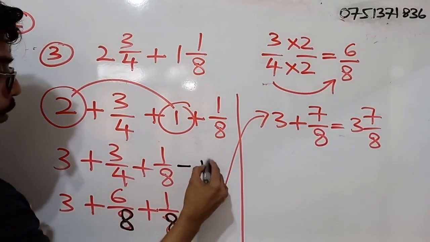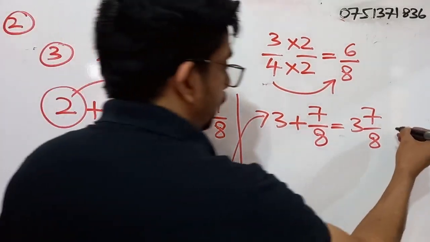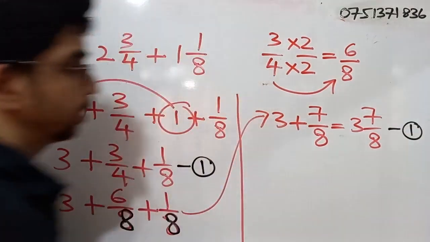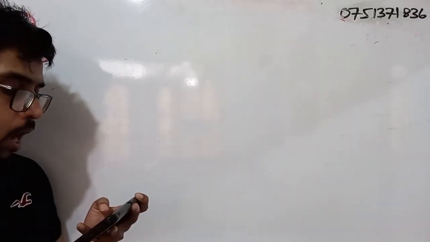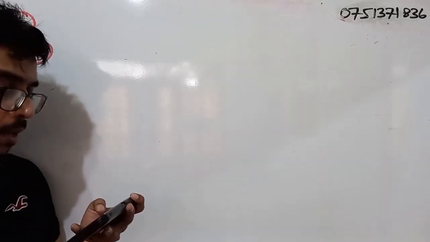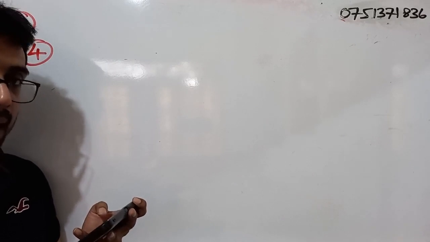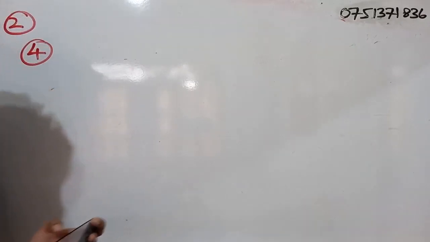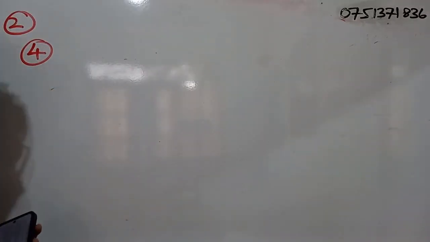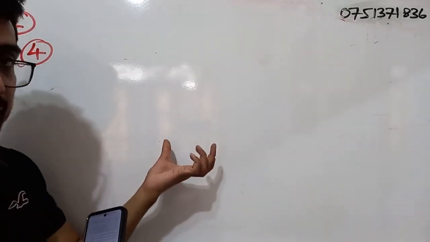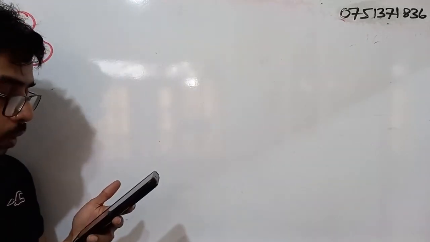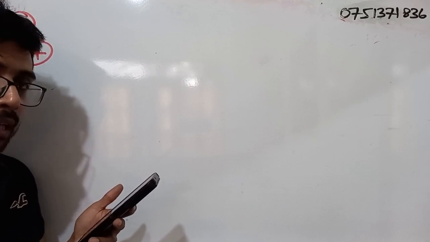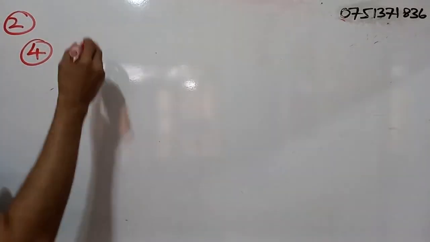So for this step, you will be getting 1 mark, and for the correct answer, you will be getting another 1 mark. Part 4. How many more chocolates received by Nilum than Manil? So simply what do we have to do? We have to take the two fractions and calculate the difference, right? So what was the amount of chocolates that Nilum received?